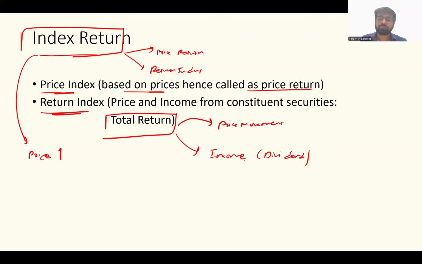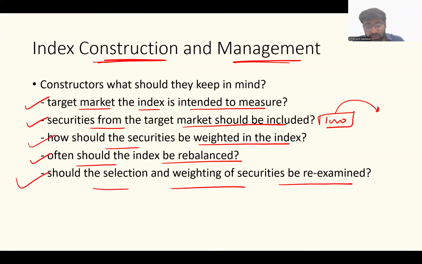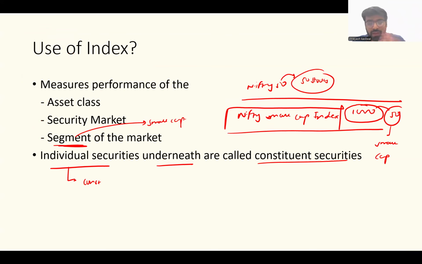Sir, what do you mean by income? For example, dividend. So a return index comprises both: the price movement and the income or dividend that you're getting from the underlying stock. So that is what your index return is, right? It can be either price return or total return, which is basically the return index. So that was your construction and management, and that was the use of the index, right? So that was everything to do with index.